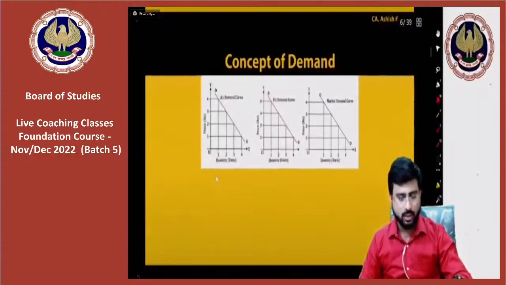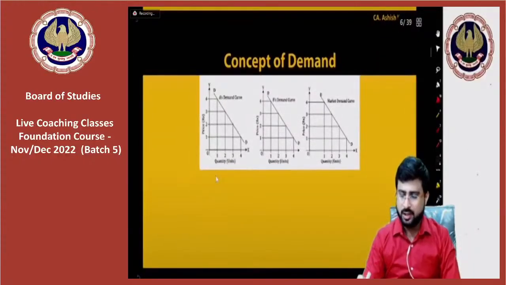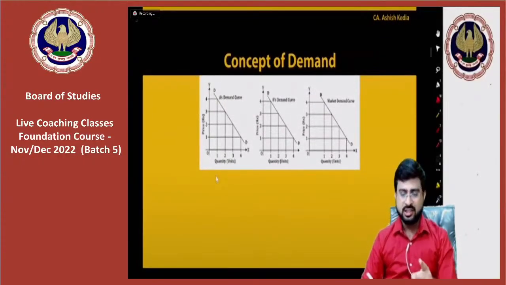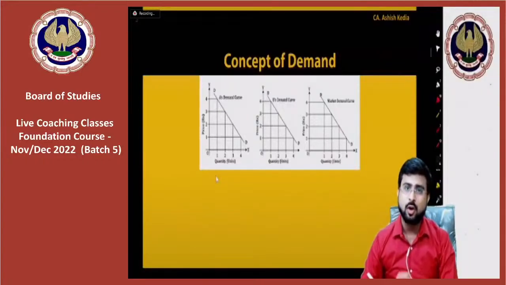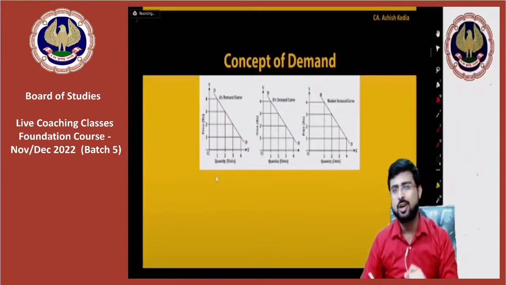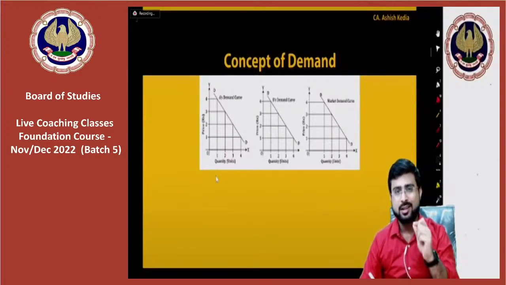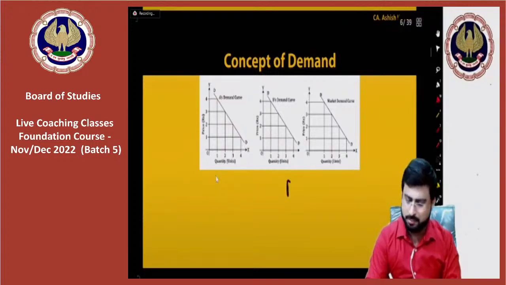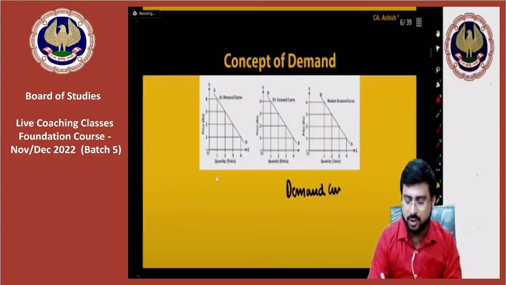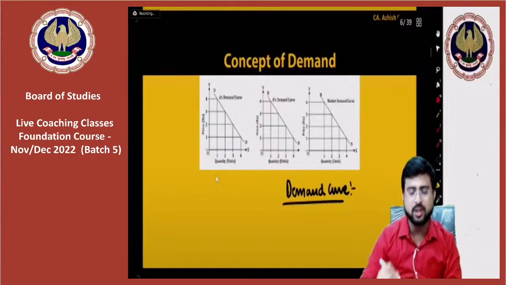Now, have a look, guys. If you pay attention, here I have drawn for you a graph of the demand curve. Sir, but you have drawn three graphs. What do they indicate? I'll tell you that, but first of all, try and understand something. That demand curve, be it individual demand curve or market demand curve, one important MCQ question about demand curve, very important.